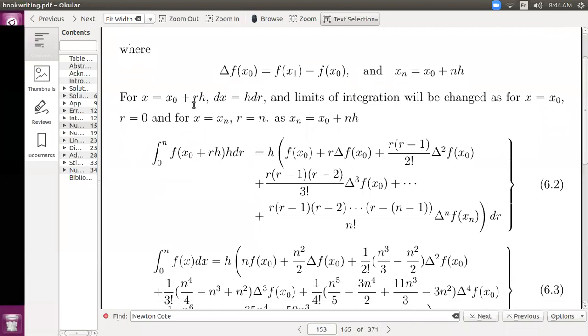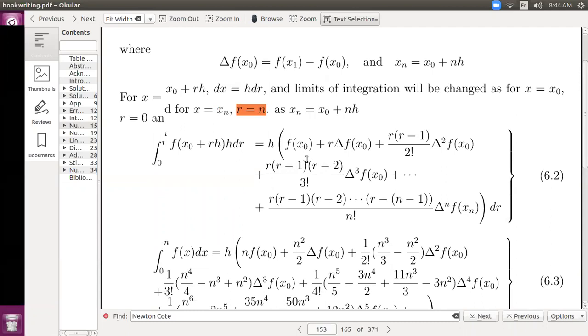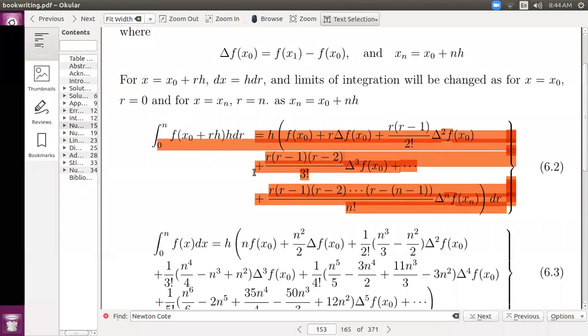For x equal to x0 plus rh, if we differentiate this, we can write dx equal to h dr, and the limits of integration will change: for x equal to x0, r is equal to 0, and for x equal to xn, r is equal to n, as xn is equal to x0 plus nh. So if we change the limits, then the Newton forward difference interpolating formula can be written as the integral of f(x0 + rh) h dr, which is equal to h. So it will take this form.